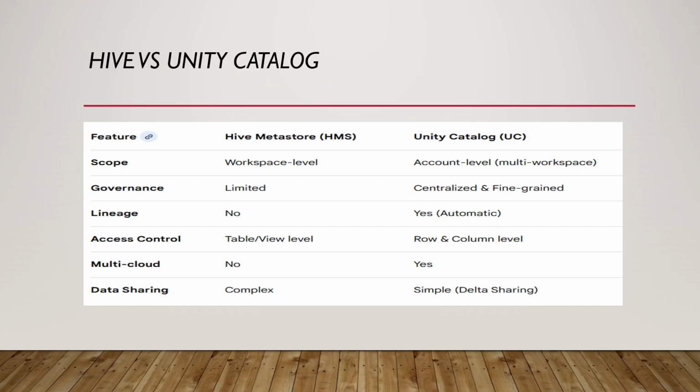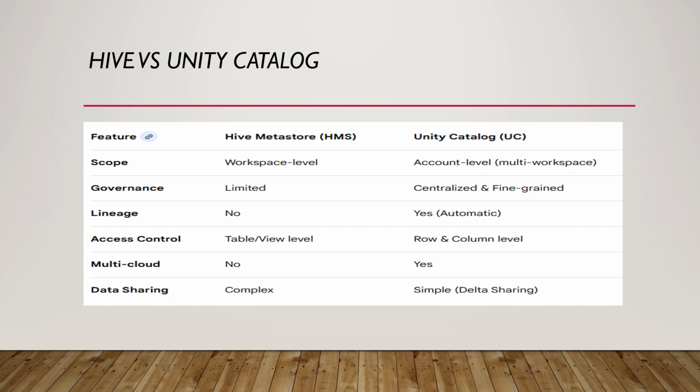Also, if you see data lineage, in the Hive Metastore we can't see who is accessing our data or from where. There is no history, there is no data lineage. But in the Unity Catalog, it is automatic, because the data lineage option will be here. Coming to multi-cloud, it is hard in the Hive Metastore, but in the Unity Catalog it is possible.